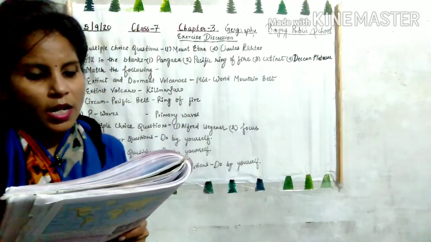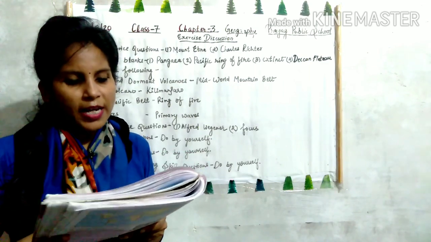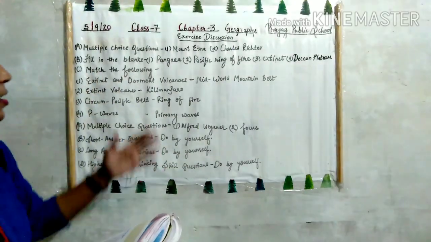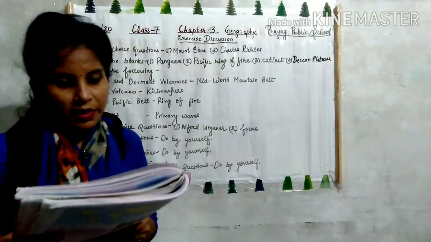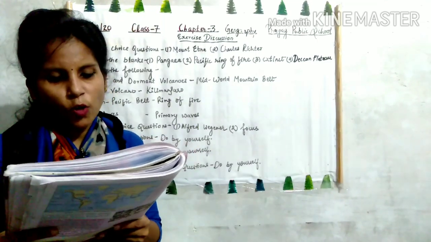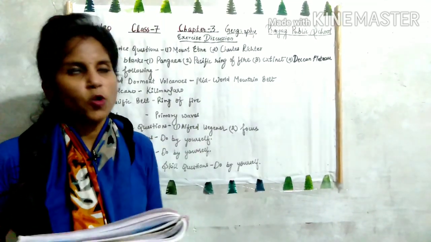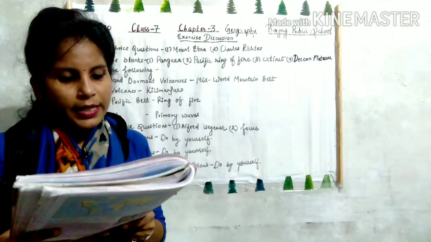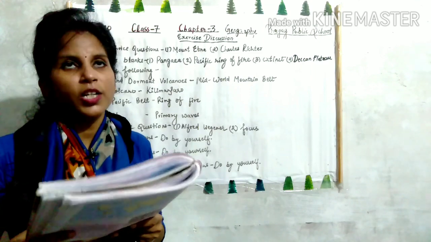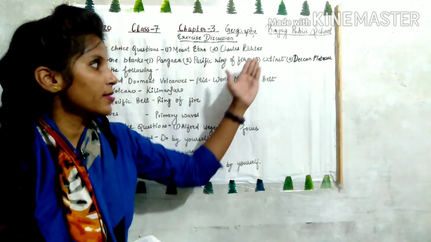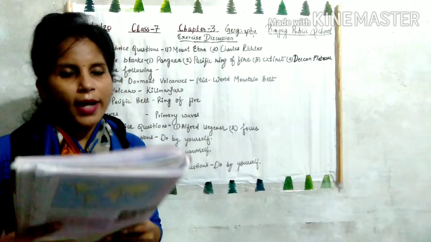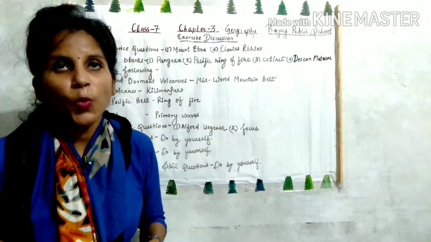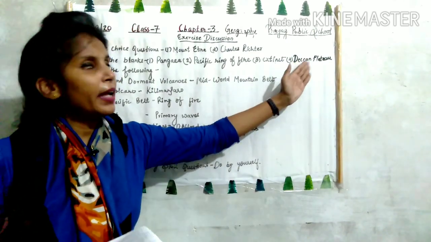Now question number B, fill in the blanks. First one, million of years ago there were no continents but a supercontinent called Pangaea. Okay. Then second, a belt of active volcanoes around the Pacific Ocean is called the Pacific Ring of Fire. Okay. Then third, Kilimanjaro in Africa and Rainier in USA are dash volcanoes. The right answer is extinct. Then fourth one, dash was considered as a safe zone against the earthquakes in India. The answer is Deccan Plateau.